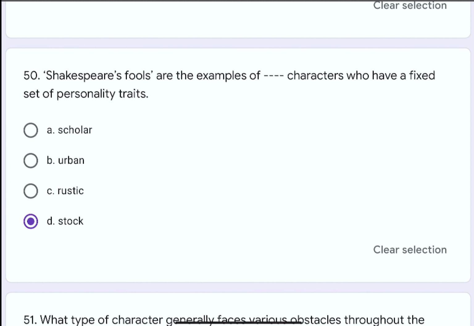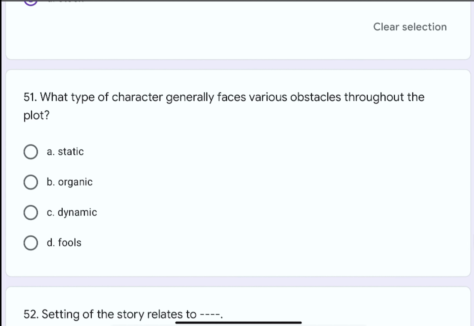Question number 51. What type of character generally faces various obstacles throughout the plot? The options are A. Static, B. Organic, C. Dynamic, or D. Fools. The correct option is C. Dynamic.